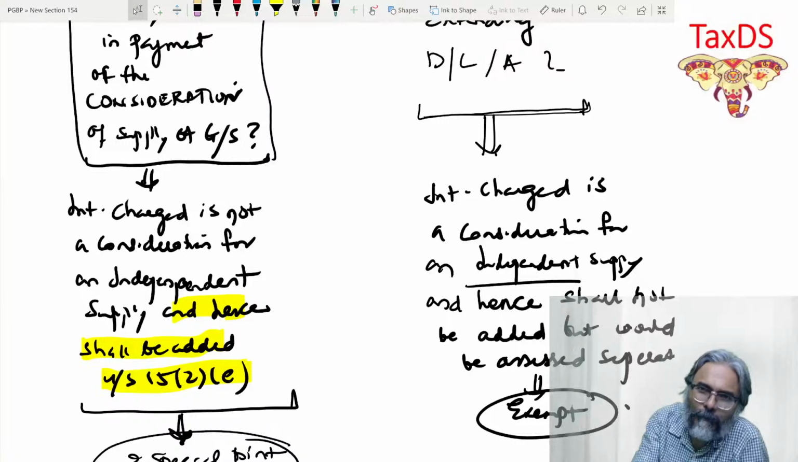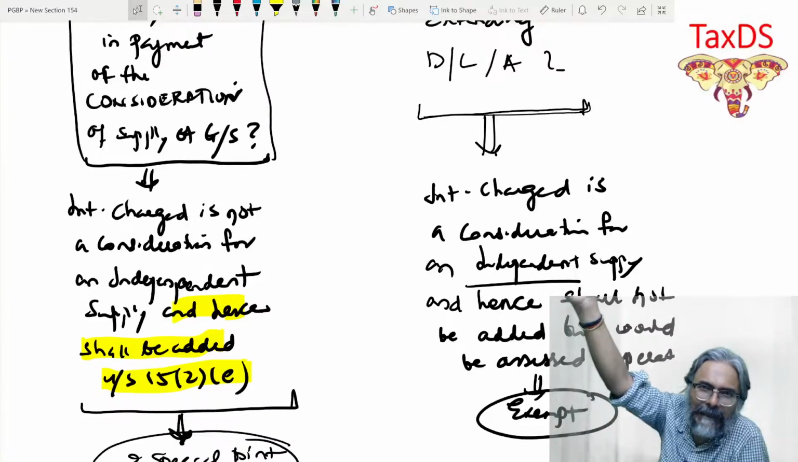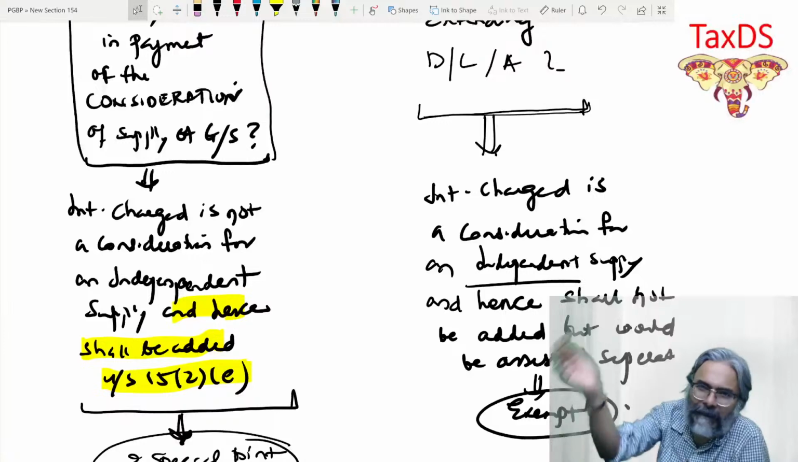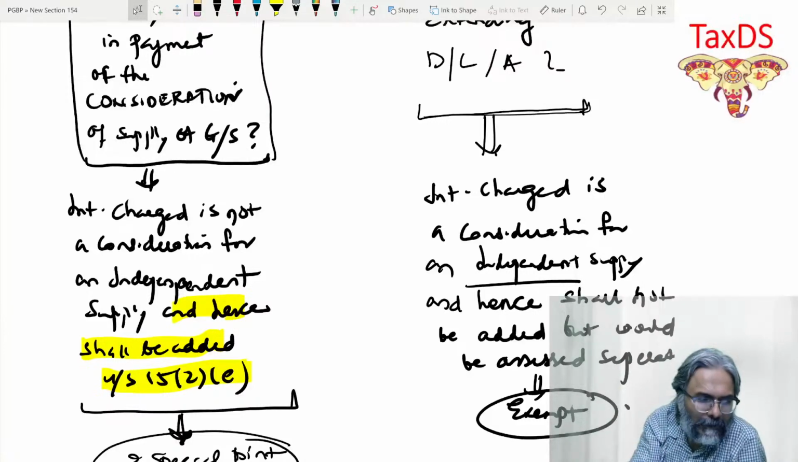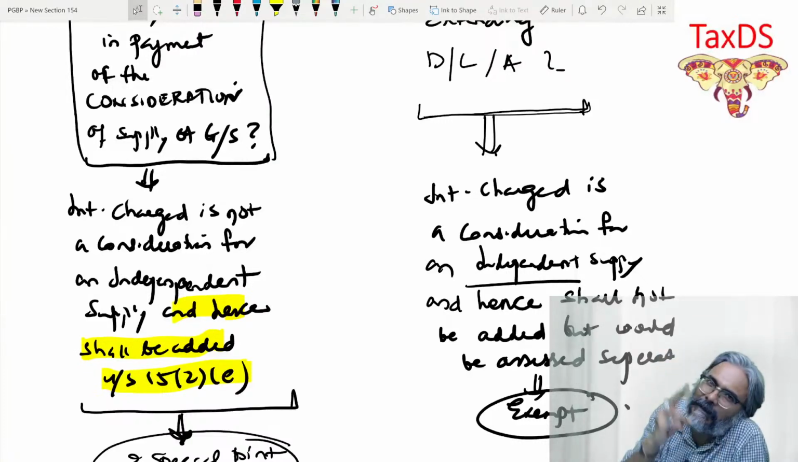Your transaction value would be how much? 3 lakhs. That interest amount on the delay in payment of the consideration will be added to your transaction value. So your amount will become 3 lakhs. That is example number one. So transaction value would be how much? 3 lakhs. Now I give you example number two.